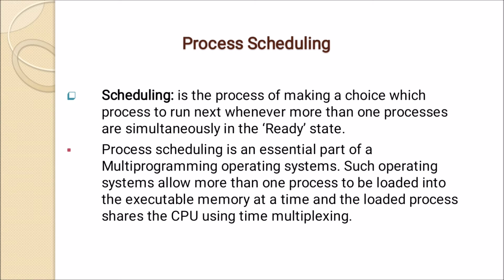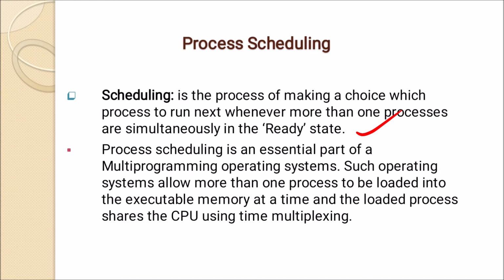So basically what is scheduling? It is the process of making a choice which process to run next whenever more than one process is simultaneously in the ready state. So scheduling is nothing but the process of making a choice which process to run next. Process scheduling is an essential part of a multi-programming operating system.